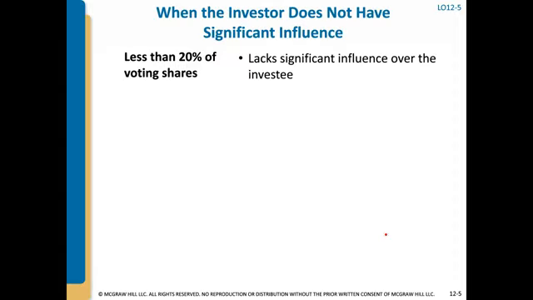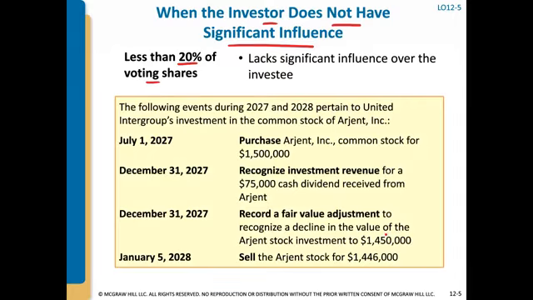This video is going to talk about when an investor does not have significant influence, and so typically that means 20% or less of their voting shares. Let's go through an example, because a lot of it is really similar to how we account for trading securities when we invest in a bond.